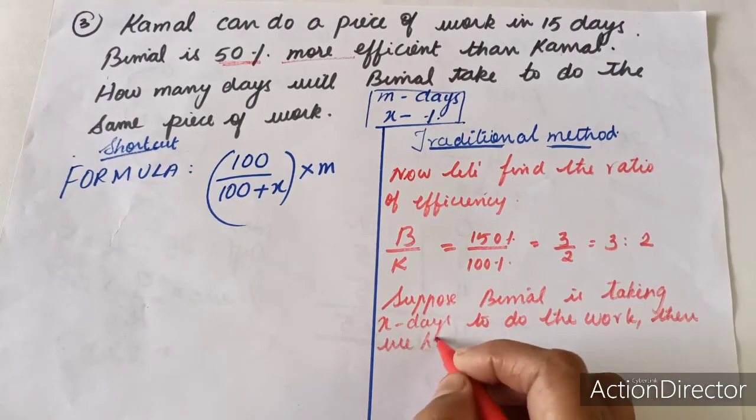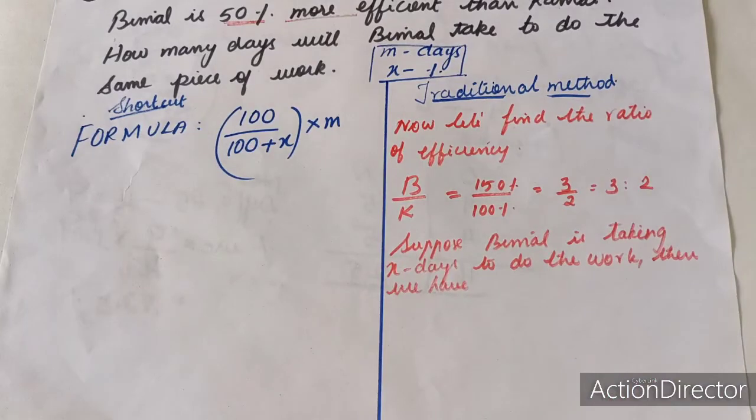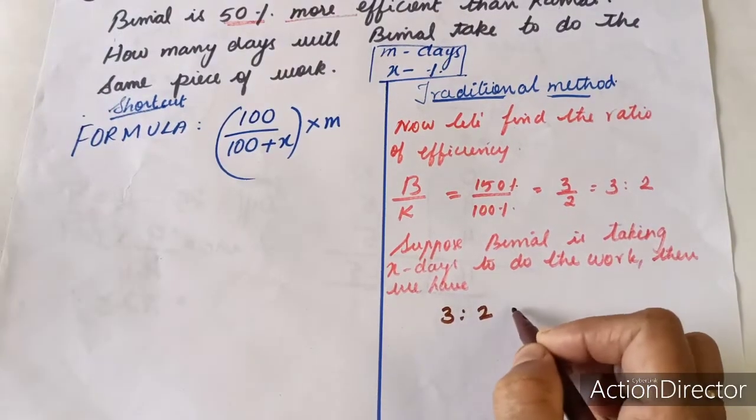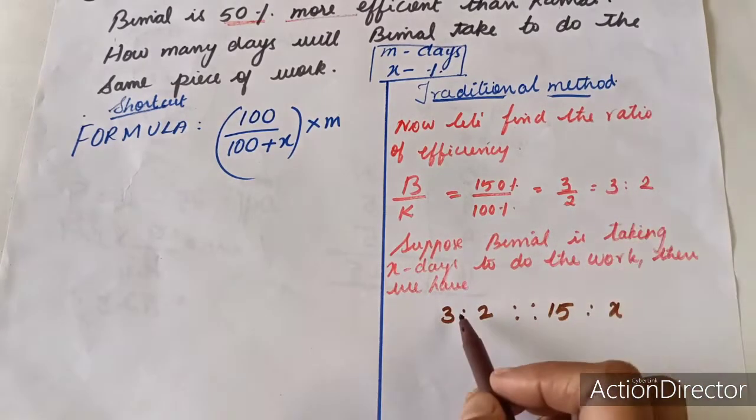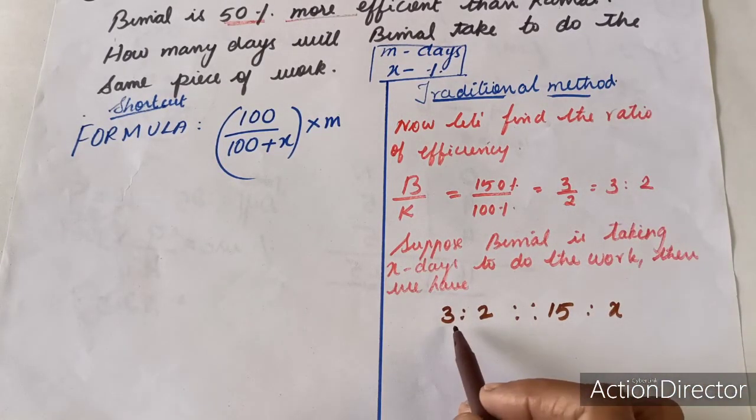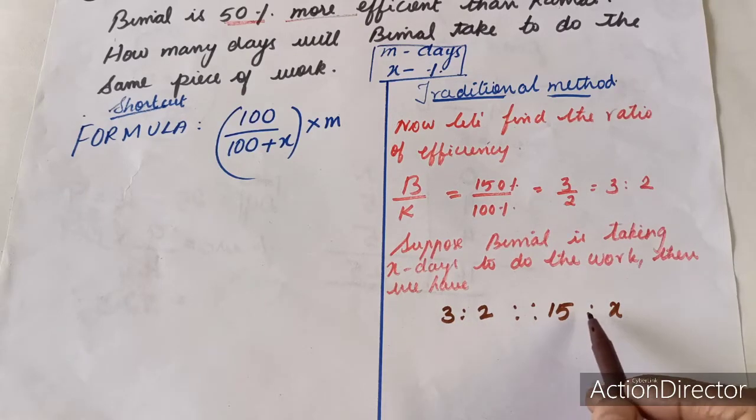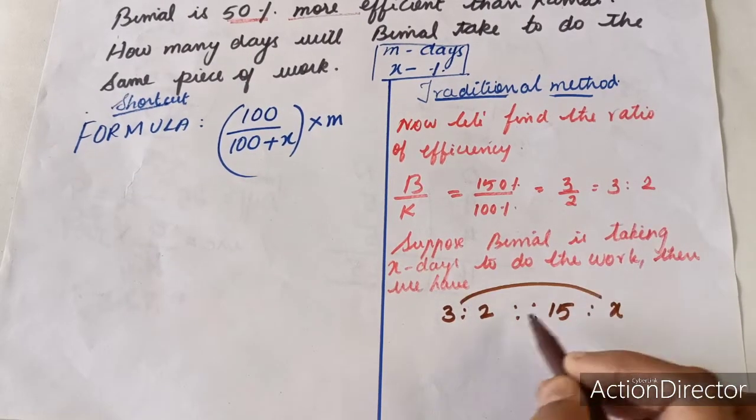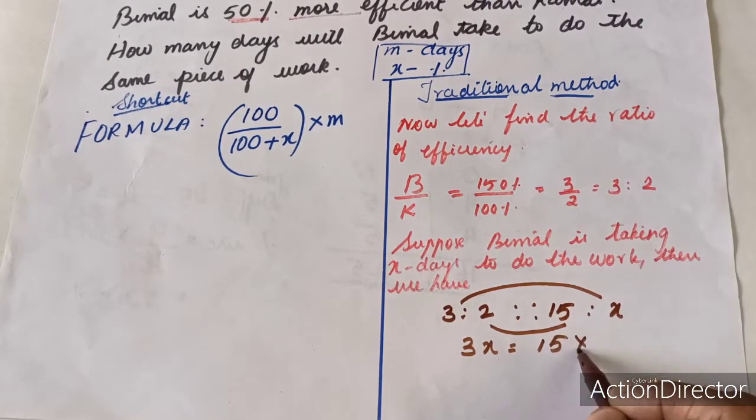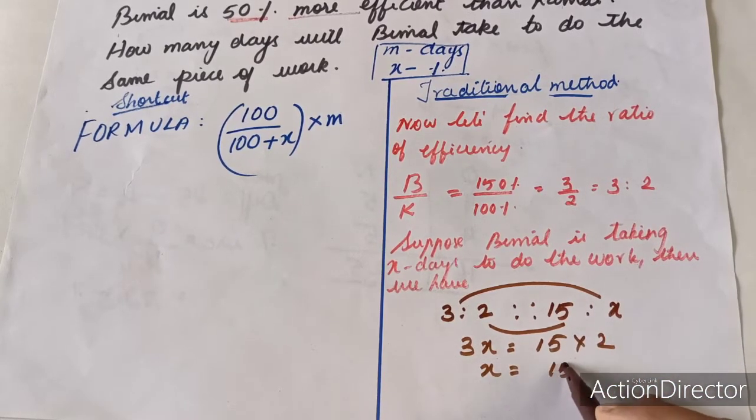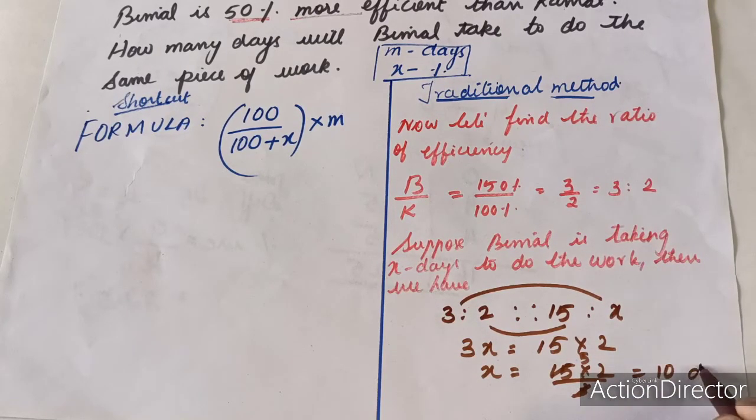We have, as you have learned the proportion method, you can do it by proportion method very easily. 3:2 is proportionate to 15:x, as the ratios are 3 upon 2. So this is their efficiency and this is their work. So 3:2 is proportionate to 15:x. So product of extremes is equal to product of means. So 3x is equal to 15 into 2, or x is equal to 15 into 2 upon 3. On cancellation we get 10 days. So Bimal is taking 10 days to complete the work.